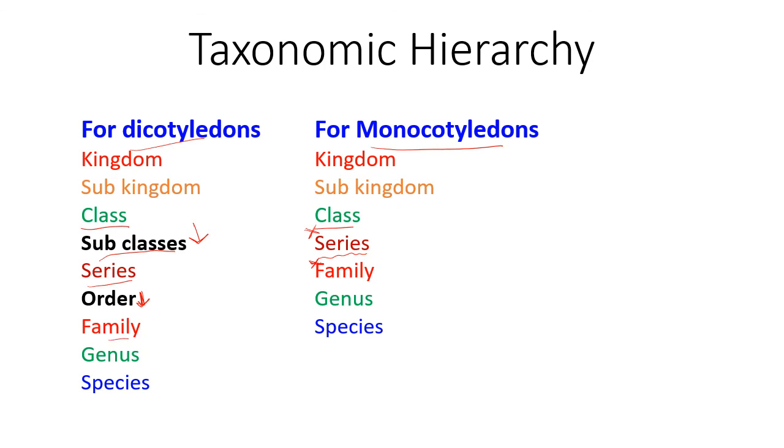After order, next is family, next is genus, next is species, and the same in monocots. So in dicotyledons you will see two additional ranks, subclass and order, and such ranks are completely absent in monocots. So this is also one of the drawbacks, as this is not uniform for both classes. Remember, subclass and order, these two ranks are not at all in monocotyledons.